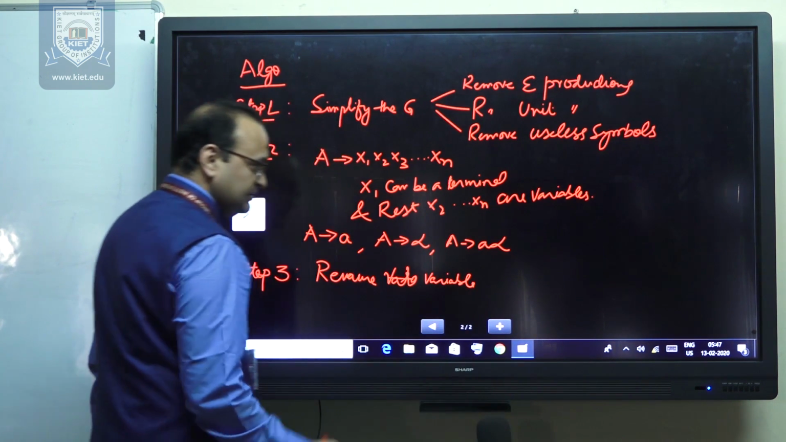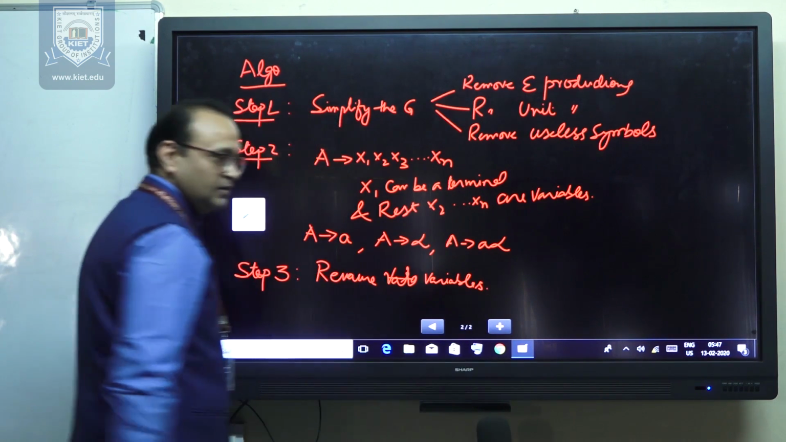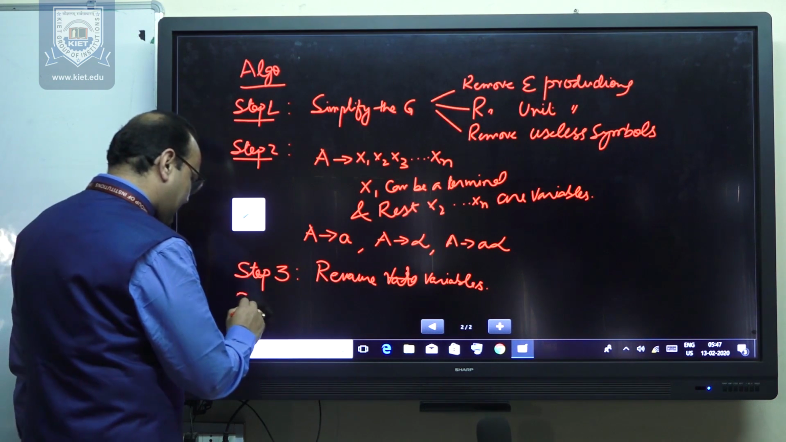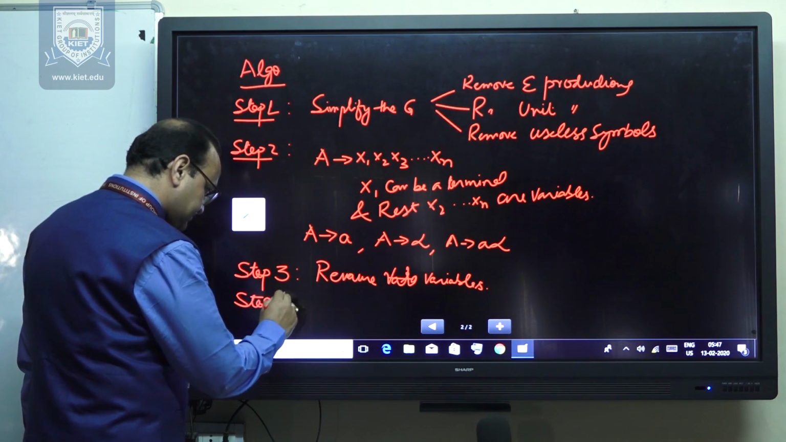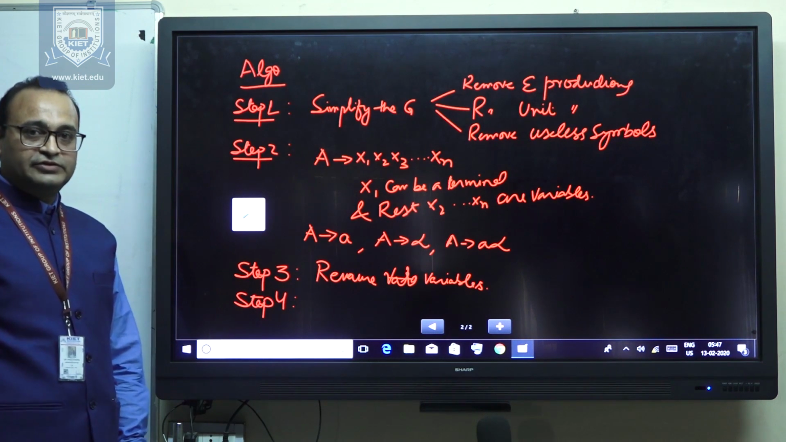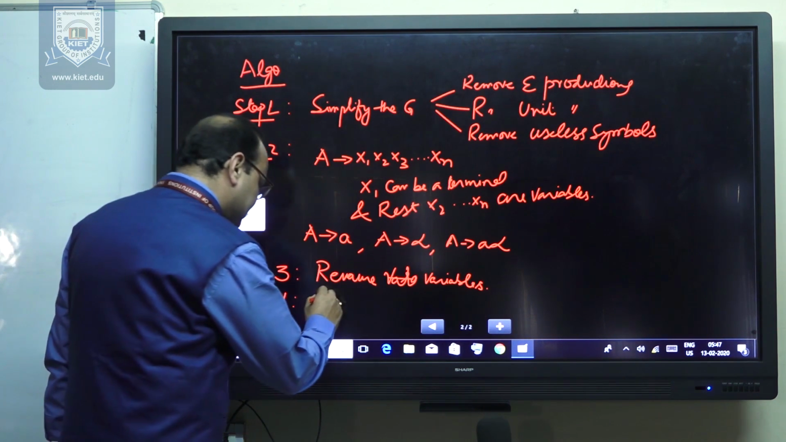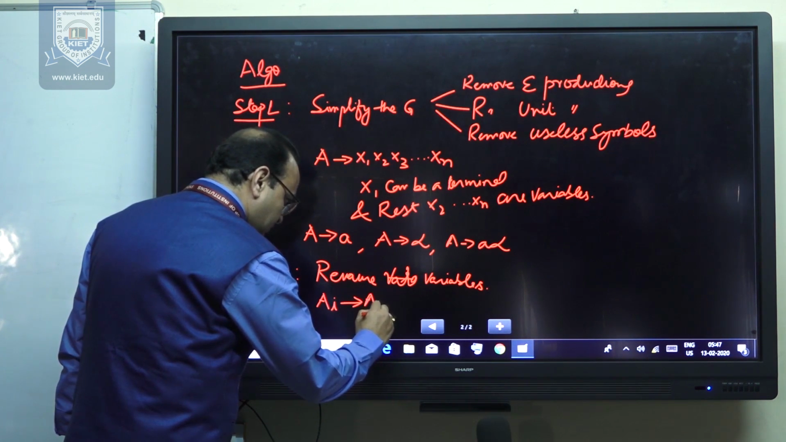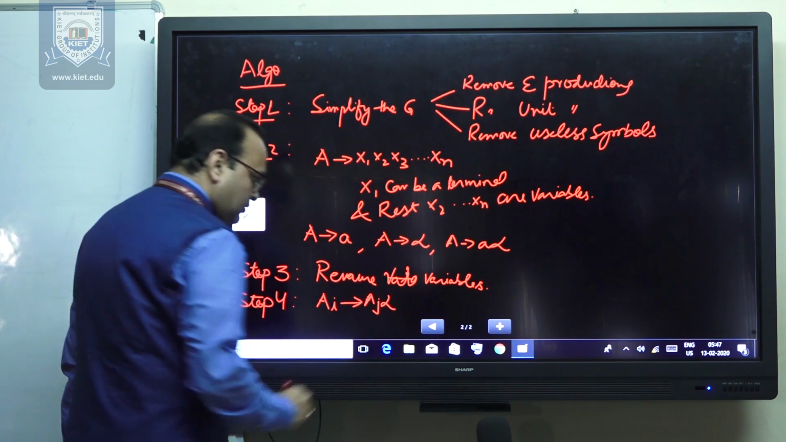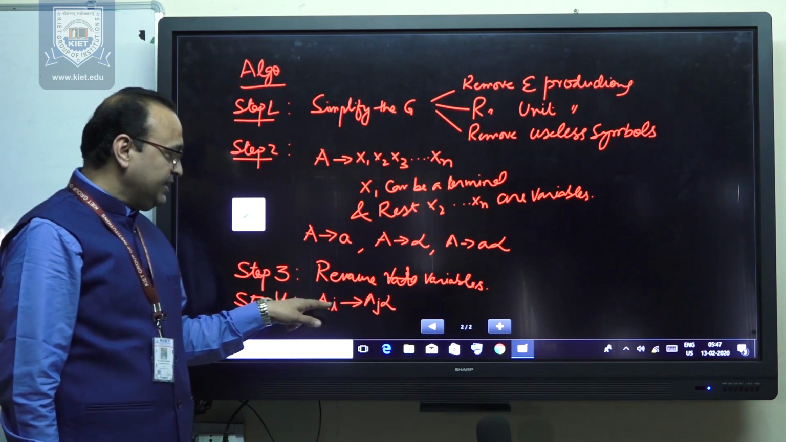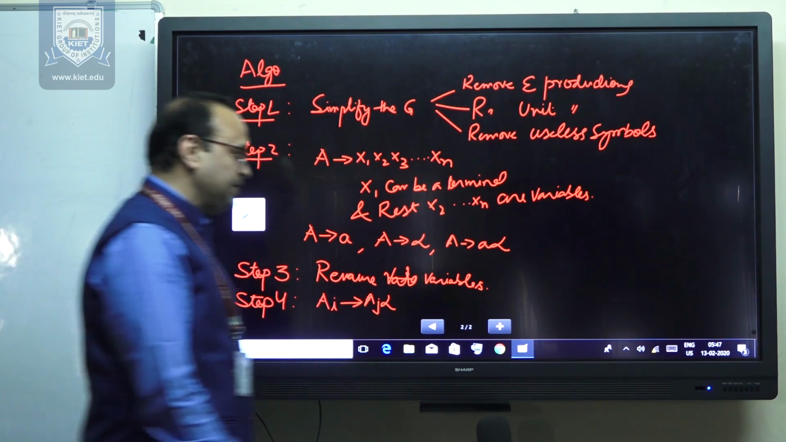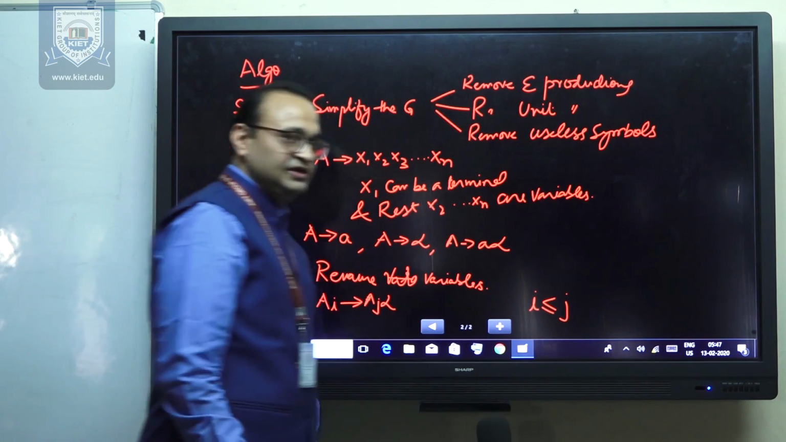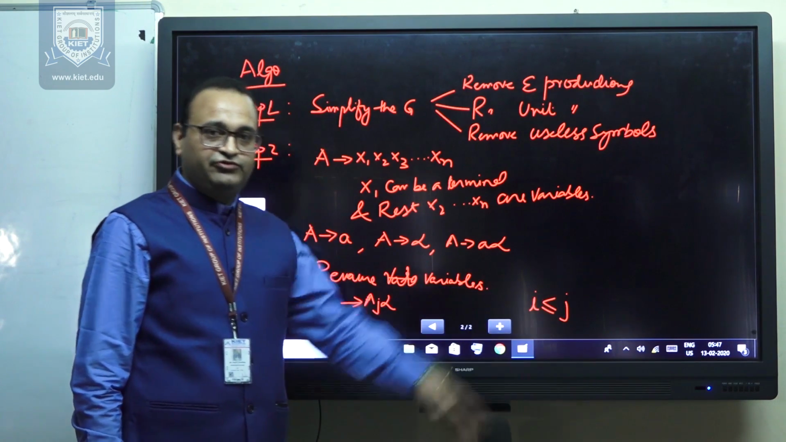we have to rename the variables. In the third step, we have to rename the variables. In the fourth step, we have to ensure that all the productions of this form, Ai derives Aj alpha, must be fulfilling this condition, that is i is less than or equal to j.